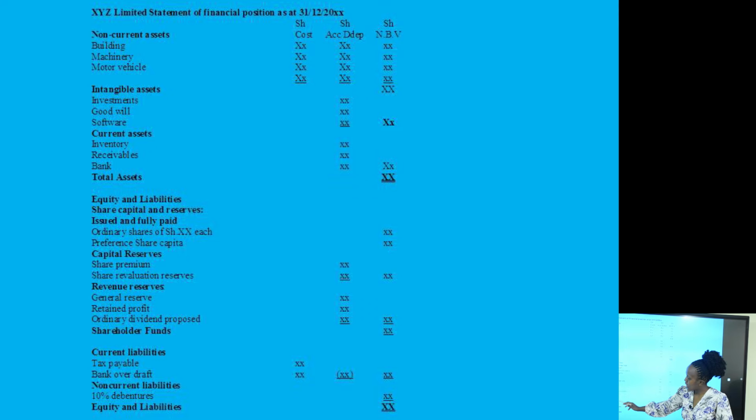Then finally, you have the current liabilities and the non-current liabilities. Majorly, our non-current liabilities include the loan stocks or the debentures. And this is how we are going to prepare the statement of financial position. Now, to be able to achieve this, we can go ahead and look at a question.